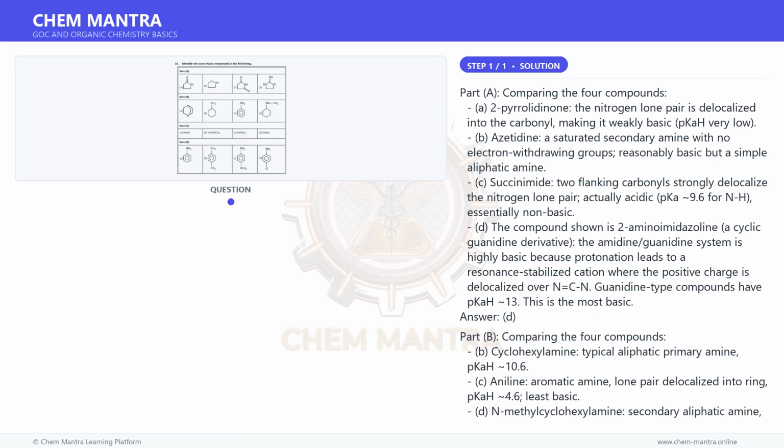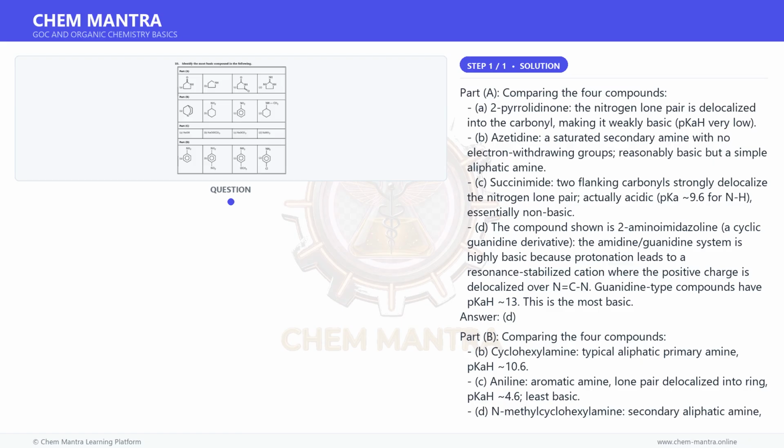Answer D. Part D. Comparing substituted anilines, electron donating groups increase basicity, electron withdrawing groups decrease it. B. 4-Nitroaniline, NO2 is strongly electron withdrawing, both inductive and resonance, greatly decreases basicity, pKaH 1.0, least basic. A. Aniline, pKaH 4.6.